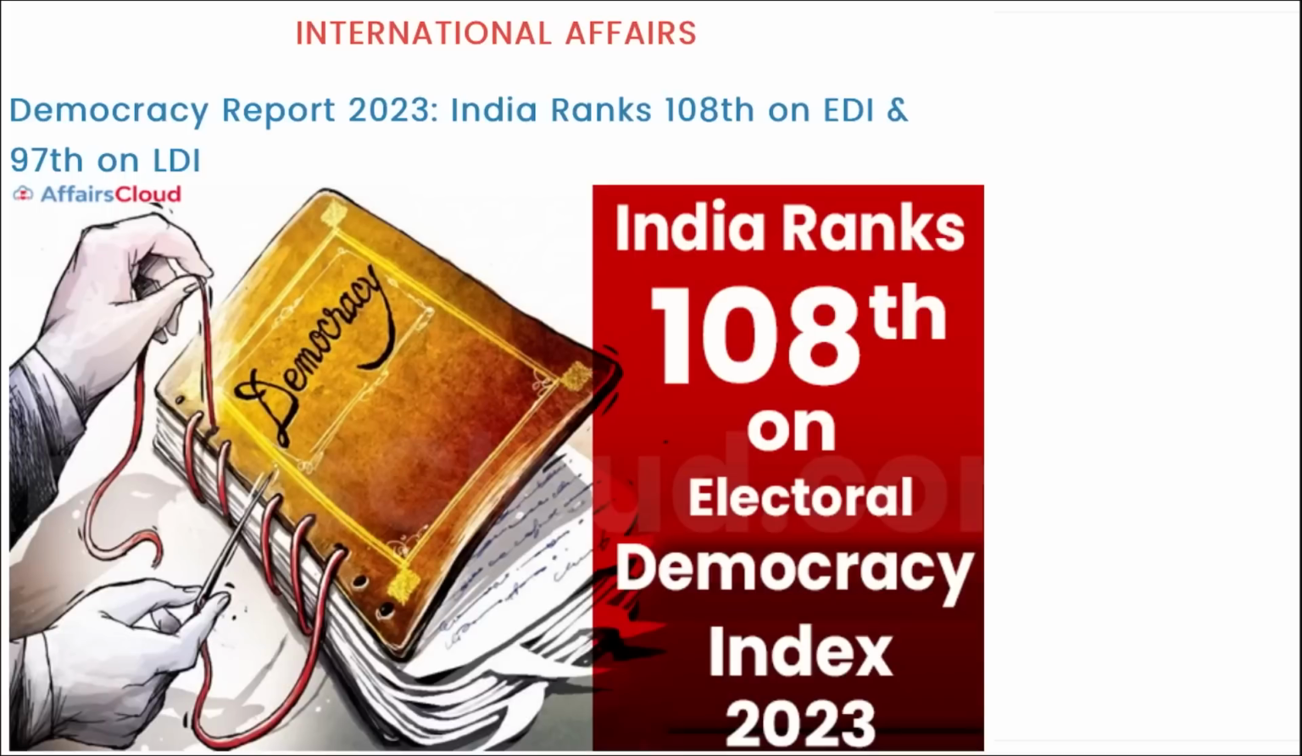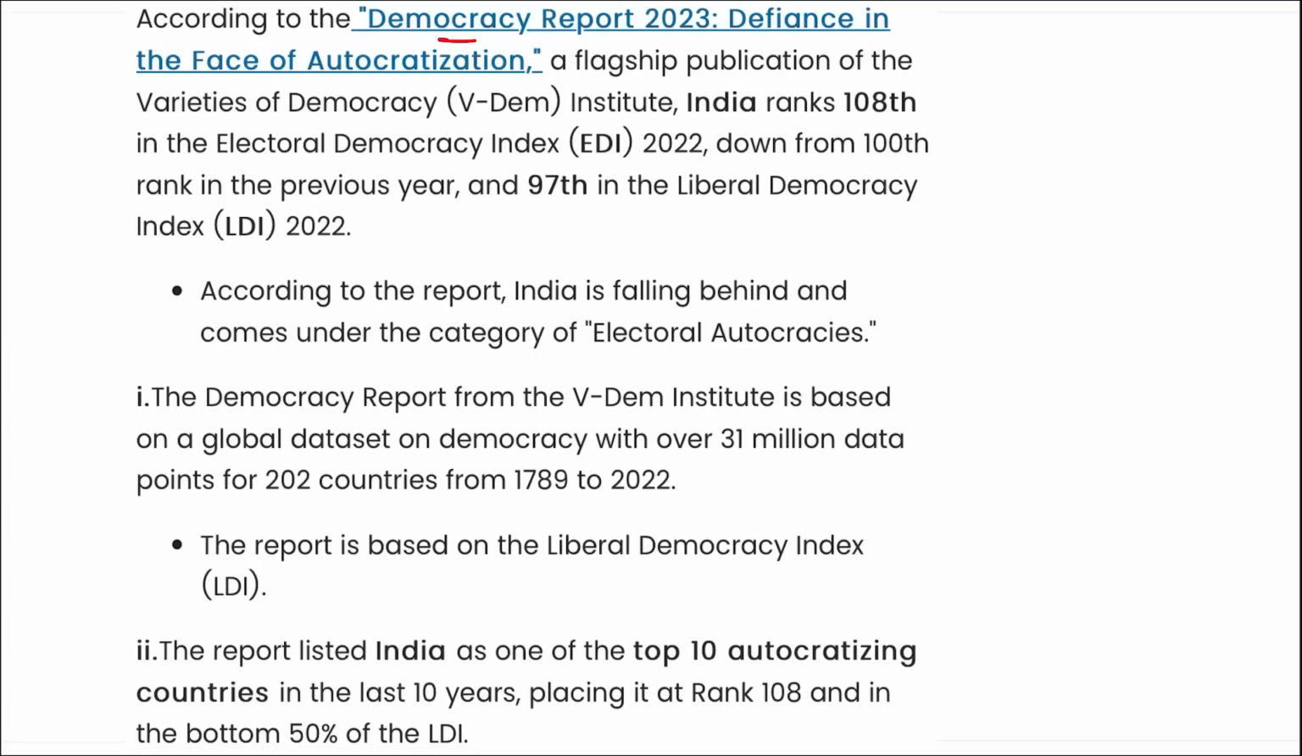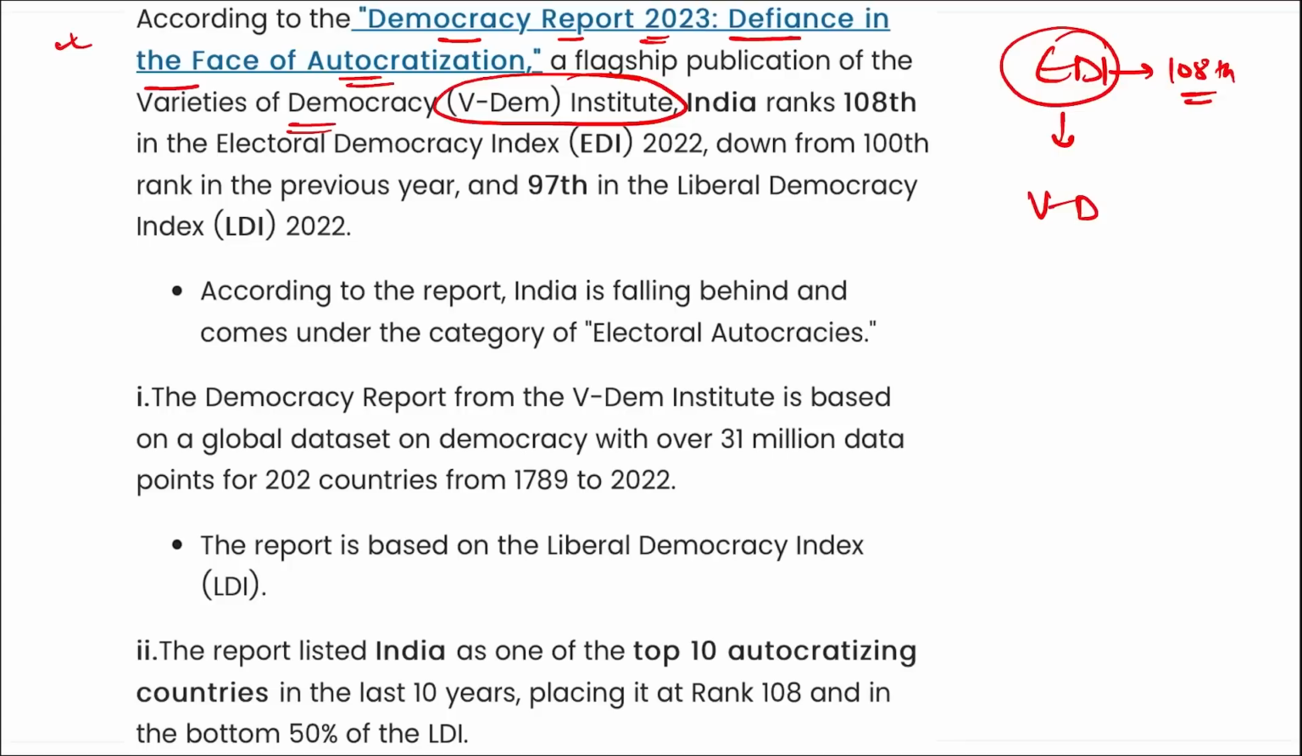All right, if we talk about this only, you can see here that according to Democracy Report 2023, Defiance in the Face of Autocratization, a flagship publication of the Varieties of Democracy, that is V-Dem Institute, they have released this report. In this V-Dem Institute's report, the rank of India in the Electoral Democracy Index is 108. So a question can be asked that this index was released by whom? It was released by V-Dem, and in which report? In this particular report.